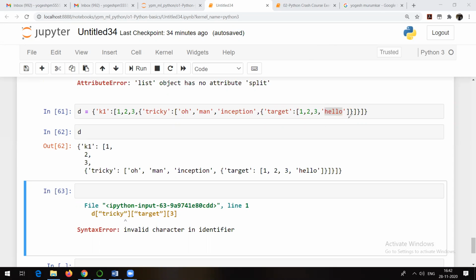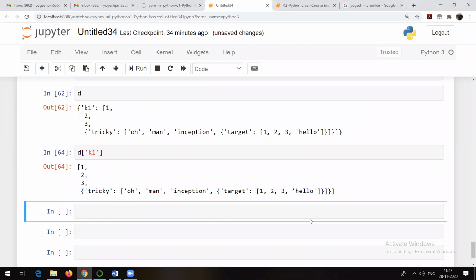First of all, I will see how I can get the outside thing. So d is equal to k1. To k1, we have assigned 1, 2, 3, and so on. First and foremost, let's see what is there in k1 itself. Now in k1, hello is there. This is a list, and I am in the outside layer.